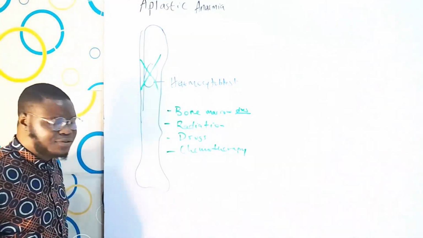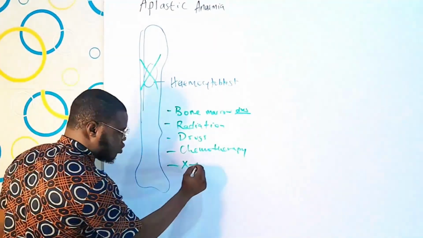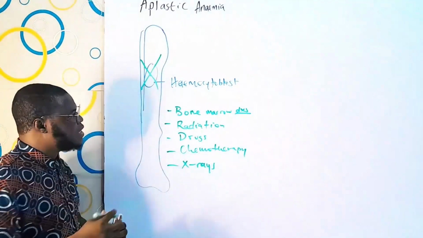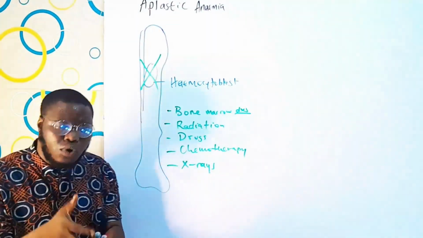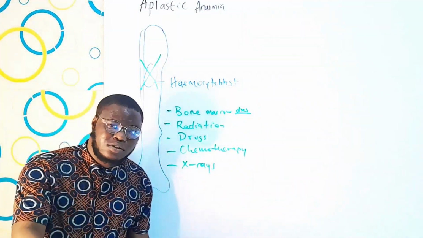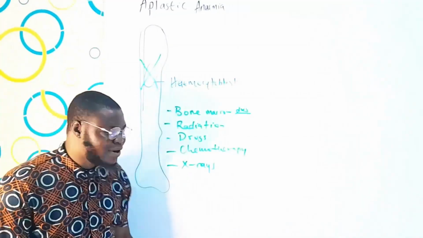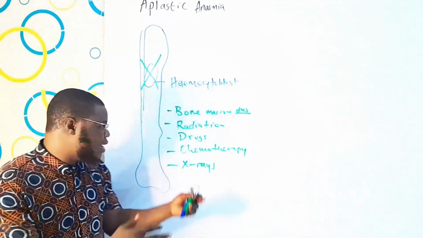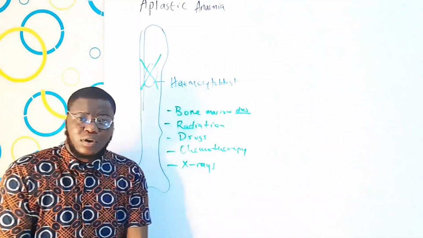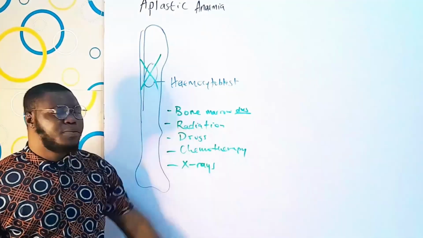Apart from that, you have other things like X-rays. All the rays can invade the bone marrow and destroy it. They can enter the core of the body and destroy certain things. Drugs like chloramphenicol, streptomycin, all those things can depress the bone marrow.